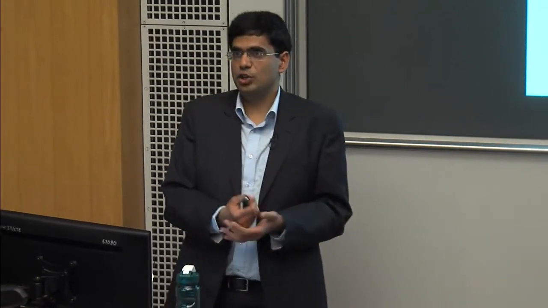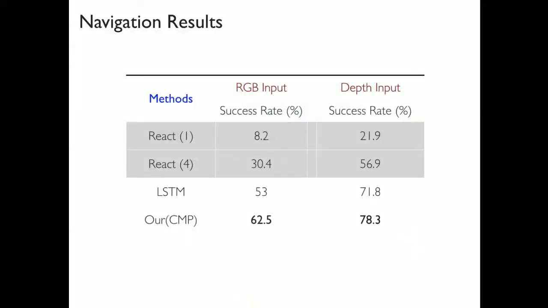Because these are neural networks that we are training, we can use RGB images as input, or we could use depth images as input, and it's a convolutional neural network that you train, and you can see that the same trends continue. But of course, performance is better if you start using explicit shape as input.